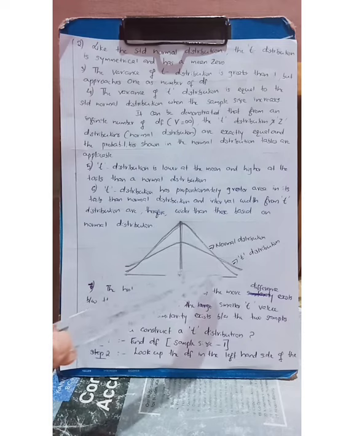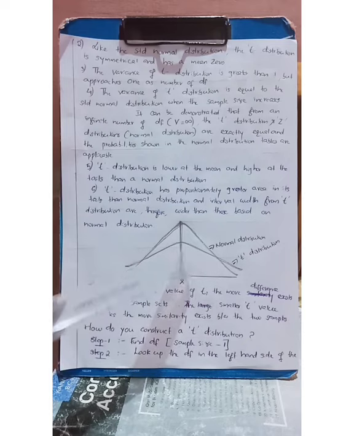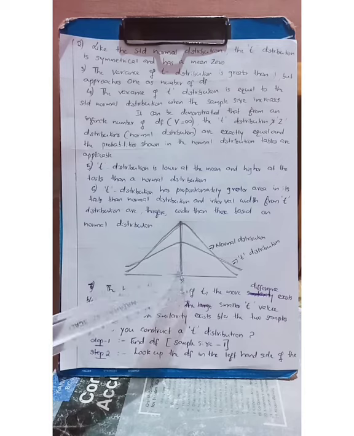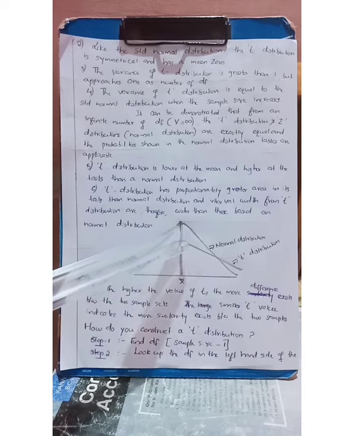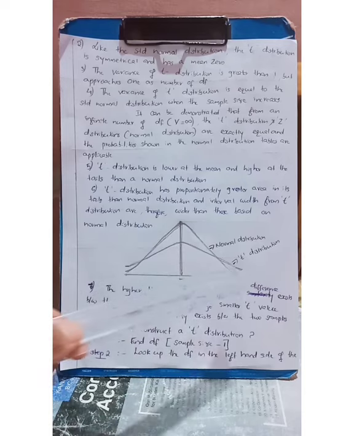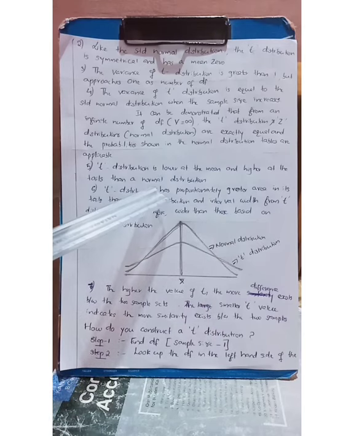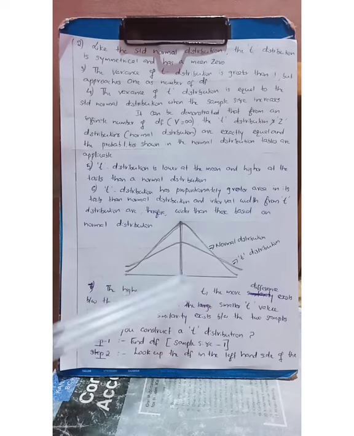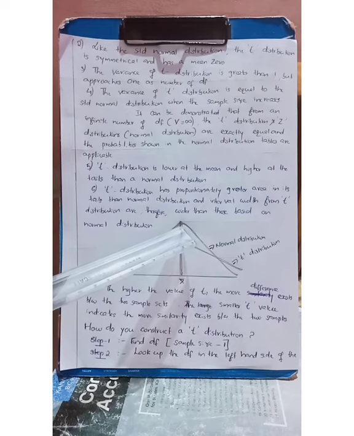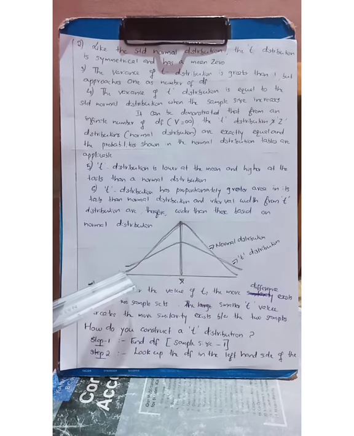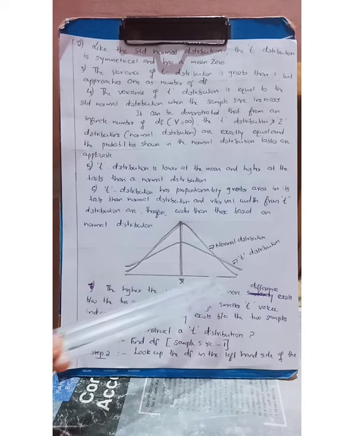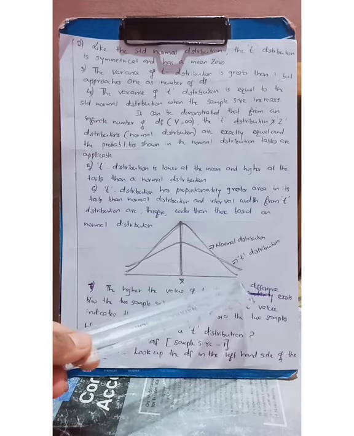So here the mean value of the t distribution is small, lower, but the mean value of the normal distribution is higher. But another property is that it is higher at the tails than the normal distribution. See the tails, these are the tails. The tails of the normal curve come nearer and nearer to the baseline or x-axis, but never touch the x-axis.